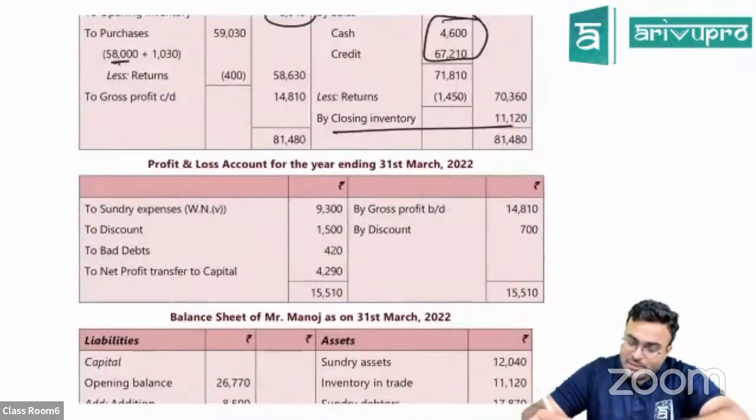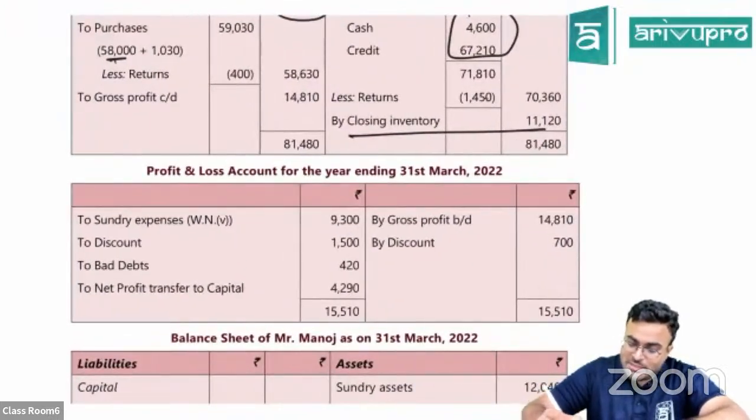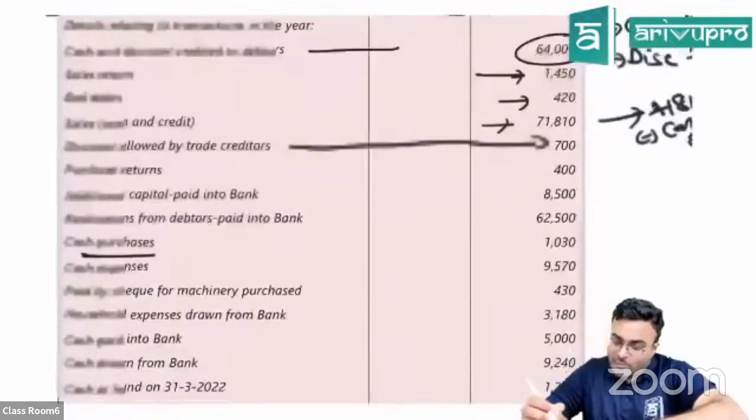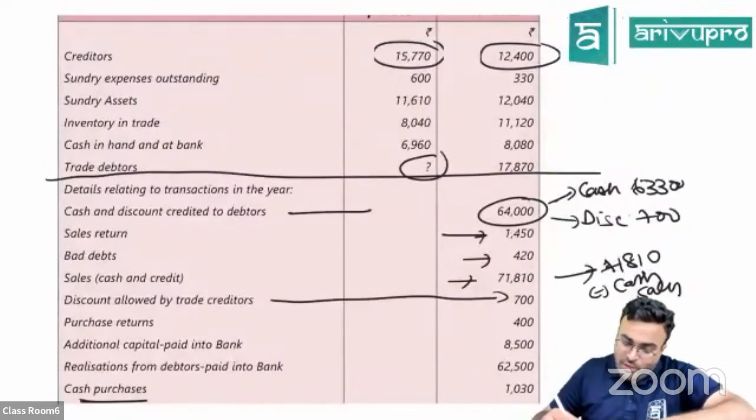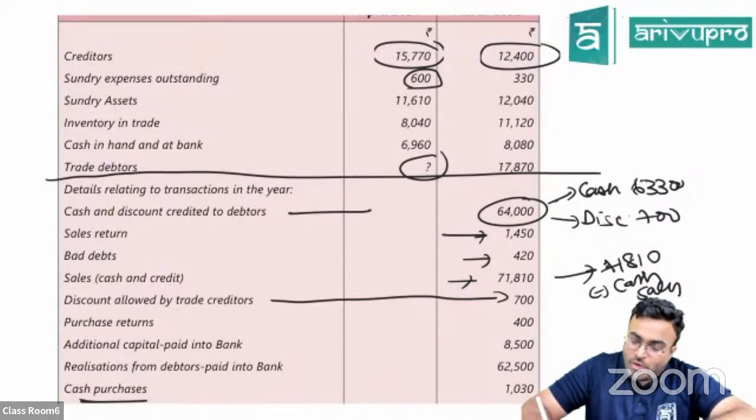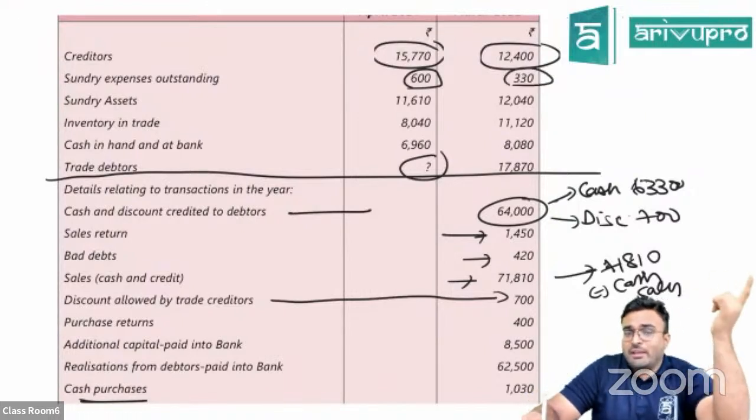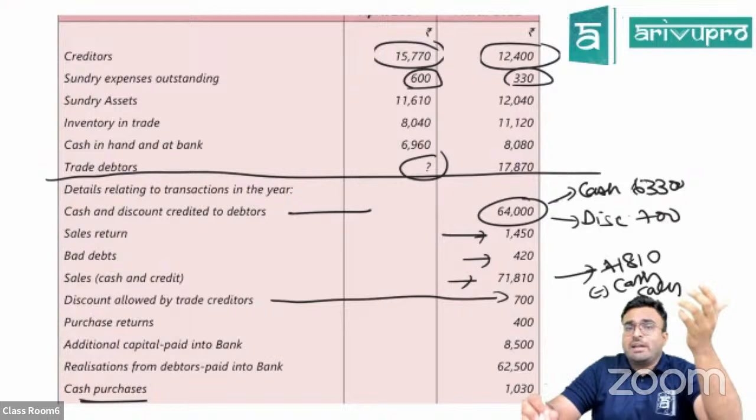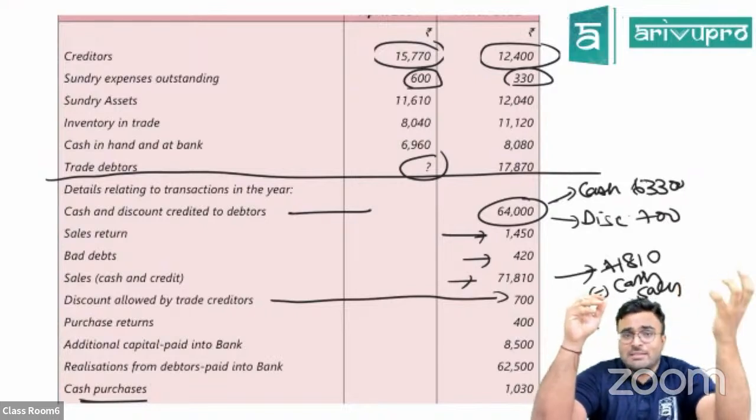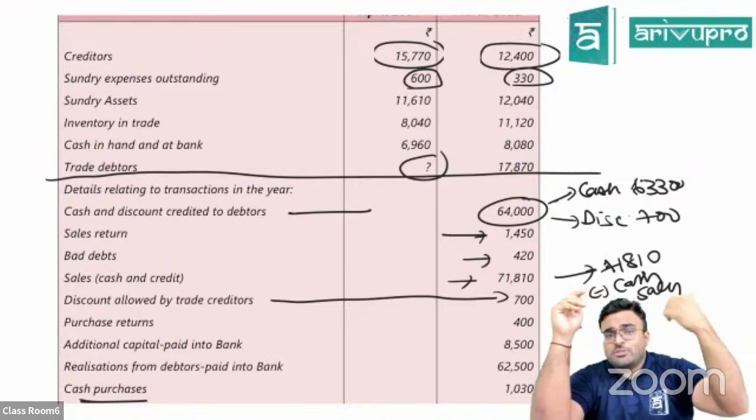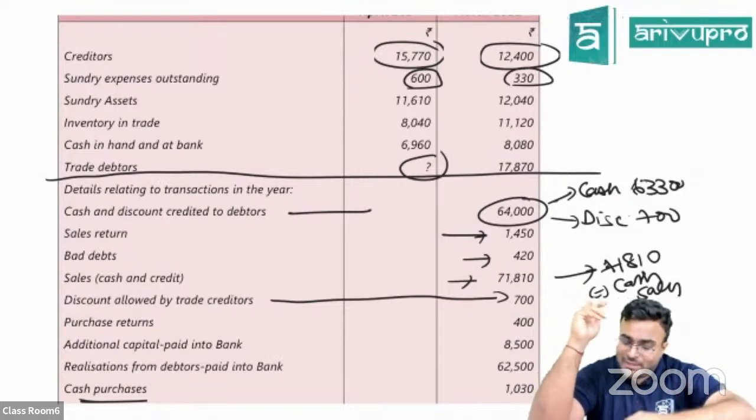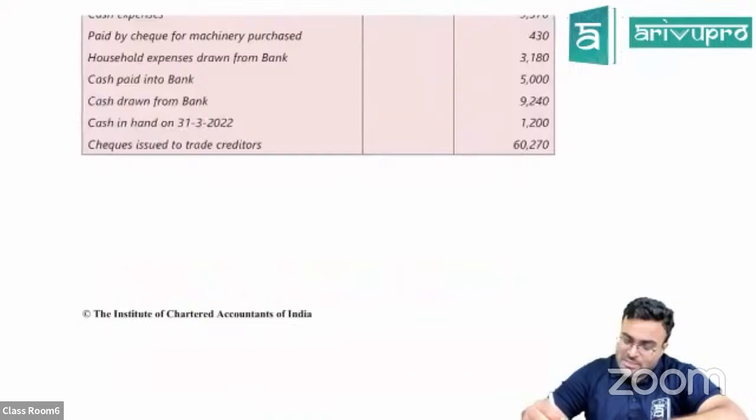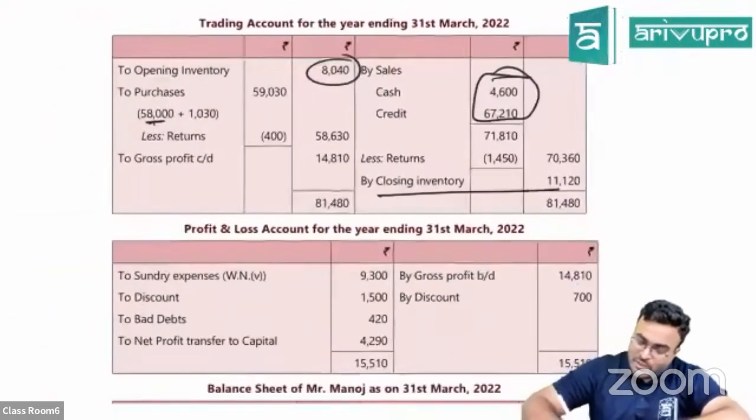P&L, hardly anything is there in your P&L. Sundry expenses is one thing that you have to be careful about. Why? Because there is outstanding. What will you do? Last year's outstanding, you will subtract. This year's outstanding, you will add. You are preparing P&L. Last year's outstanding is last year's expense, so remove it. This year's outstanding, not paid, but you follow accrual concept, so add that. That time you will get your sundry expenses. Okay, that's why there is this working note given over here.